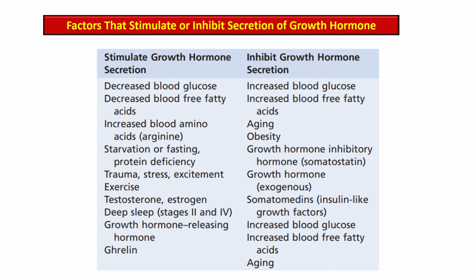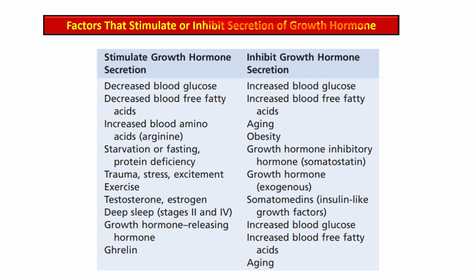This table is summarizing the factors that stimulate or inhibit secretion of growth hormone. So there are some factors that stimulate the growth hormone secretion.